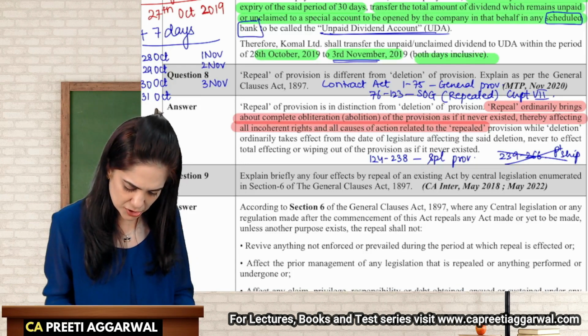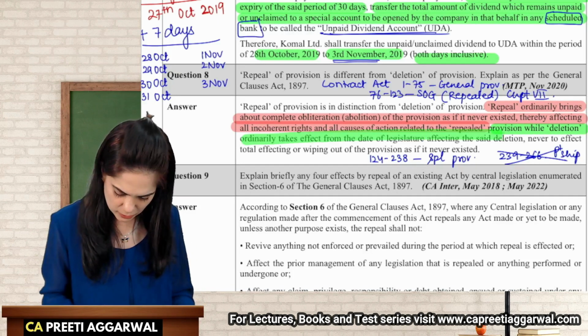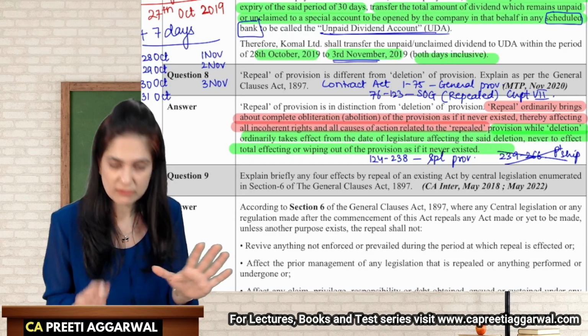What is deletion? Deletion means that you're deleting either the whole or part of a provision and you can bring it up later also. We never totally wipe it out.